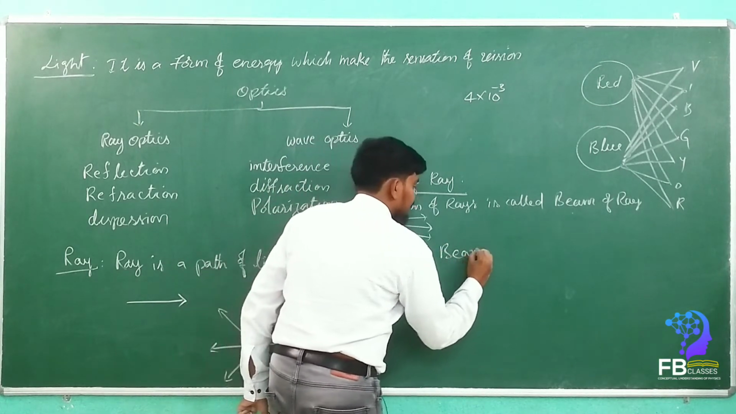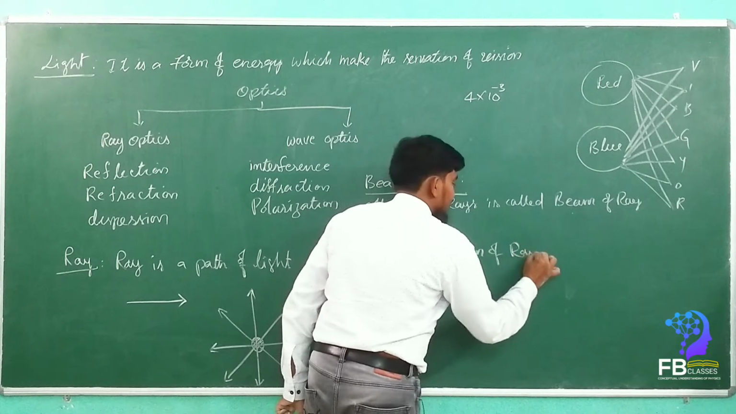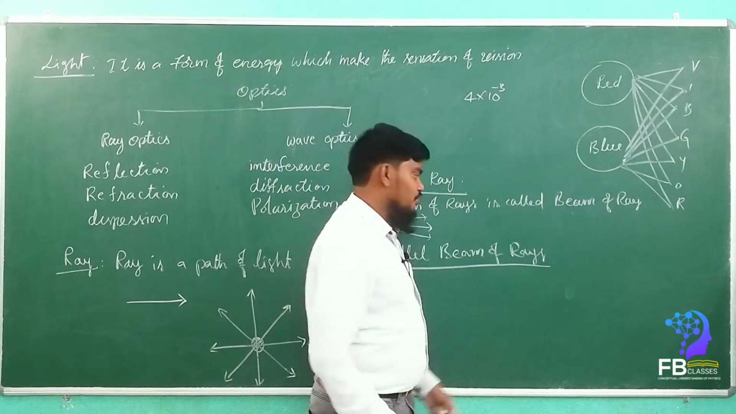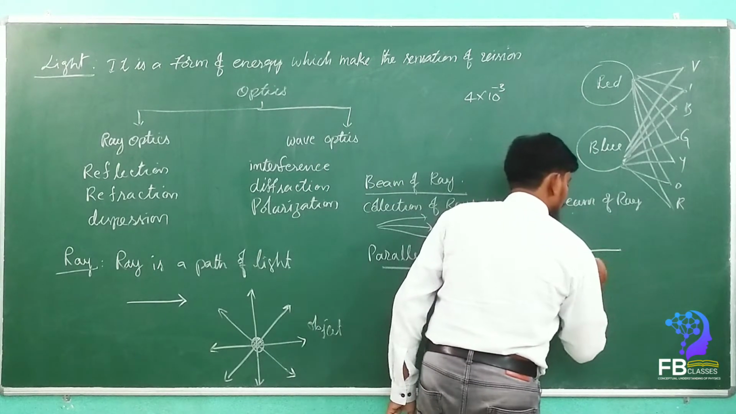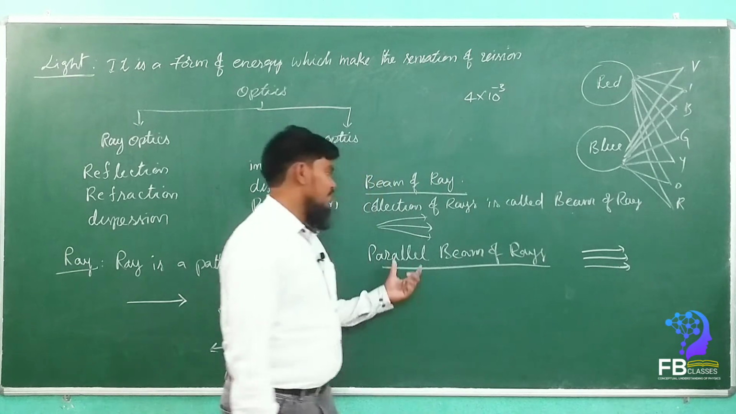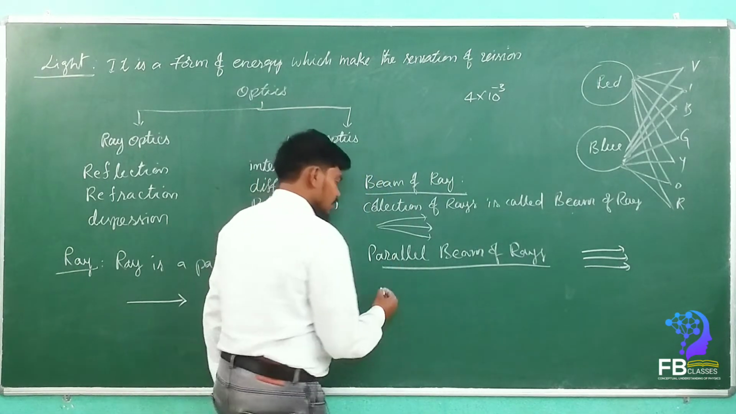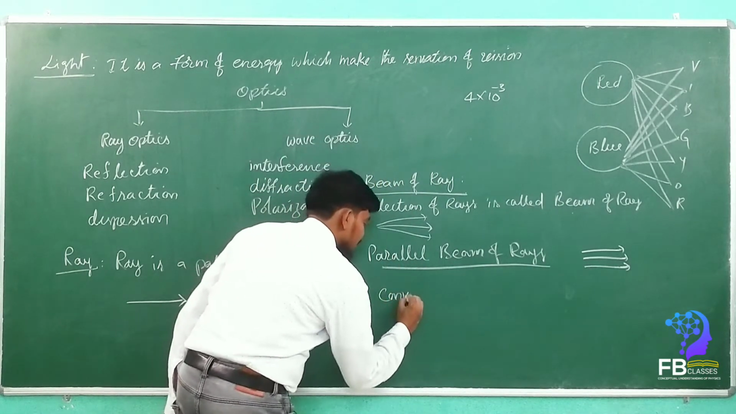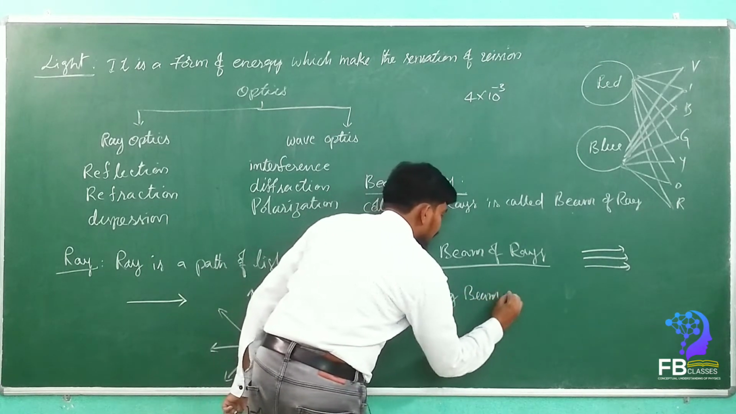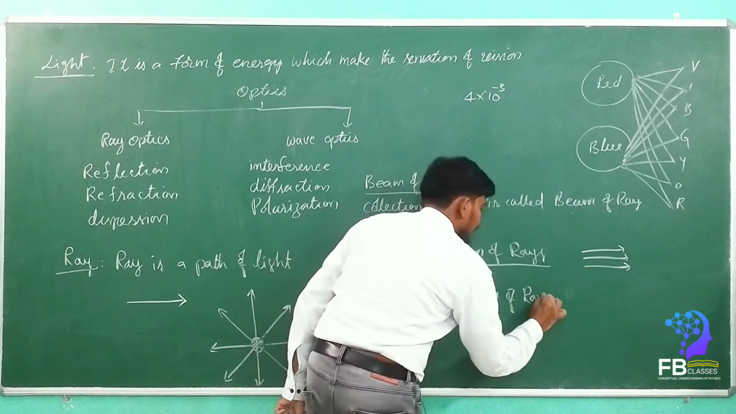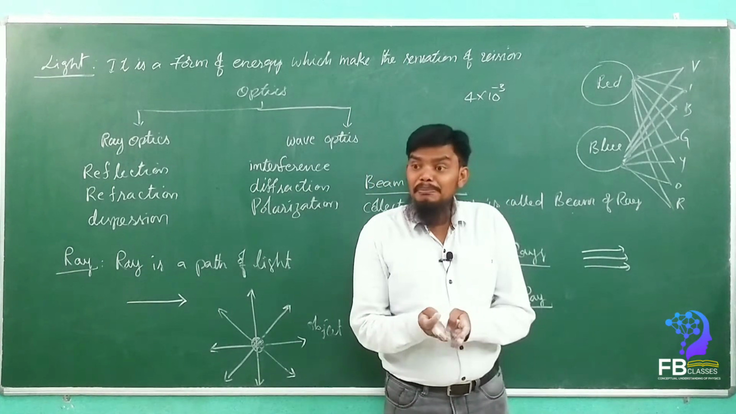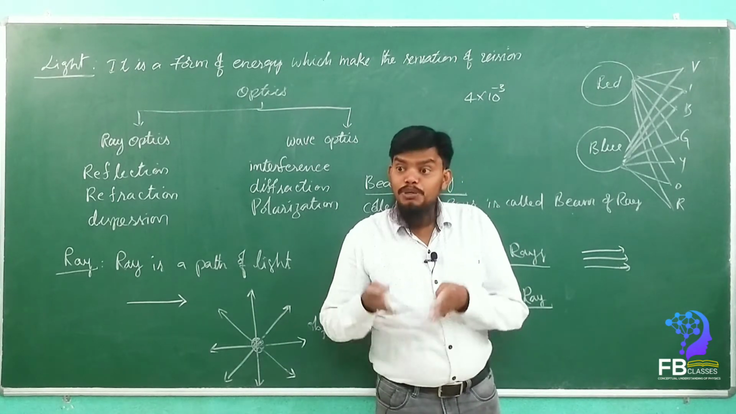Parallel beam of rays means the rays should be parallel to each other like this. If they are parallel to each other, then we can call these rays a parallel beam of rays. In the same manner, converging beam of rays. Converging beam of rays means all the rays will meet at a common point.